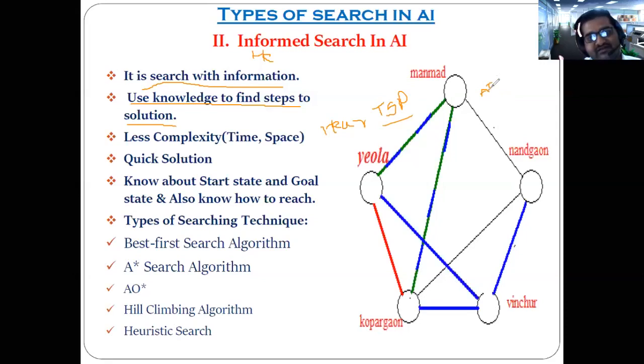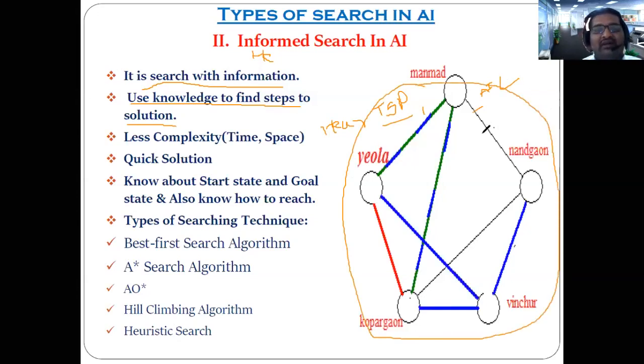As I said, informed search has some kind of information available. In short, to clear your concept, we can say this AI agent can ask anybody in that particular domain. Got the point? The AI agent asks anybody.